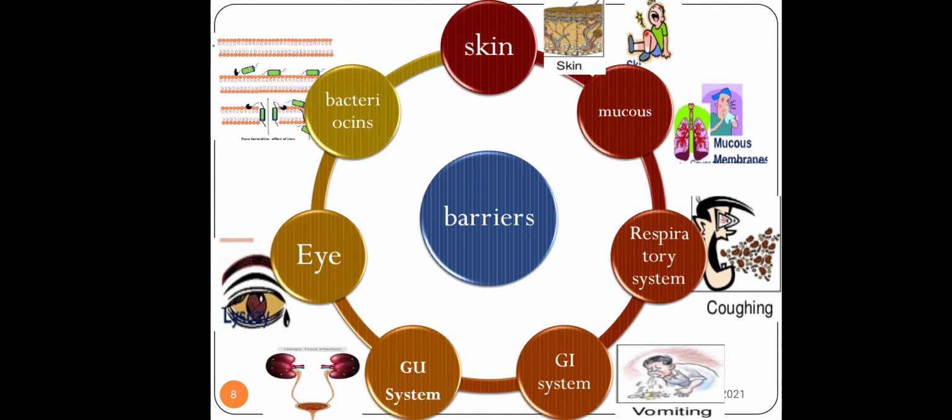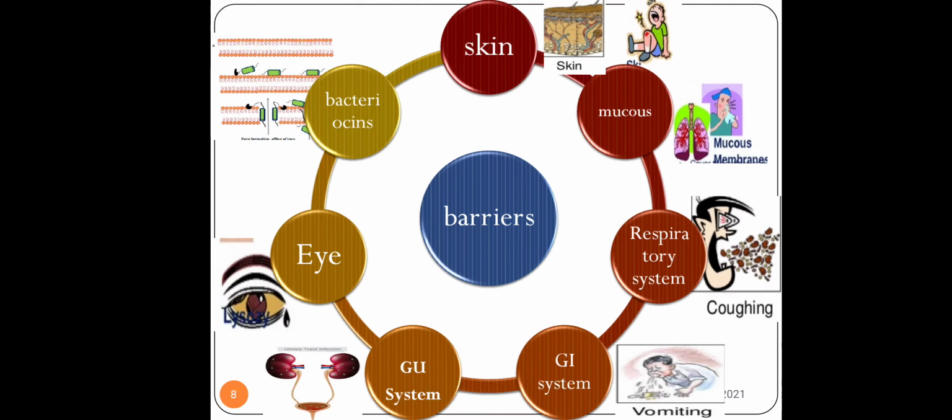It acts like a barrier, like a barricade. Even if an organism tries to enter your body, the skin acts like a door which will not allow the microorganisms to enter. Now suppose there is a cut or a wound, then the blood oozes out, and hence it can be easy access for the microorganisms to gain entry through any cut or wound. Otherwise your skin is protecting your body.